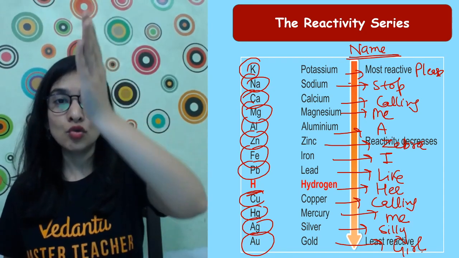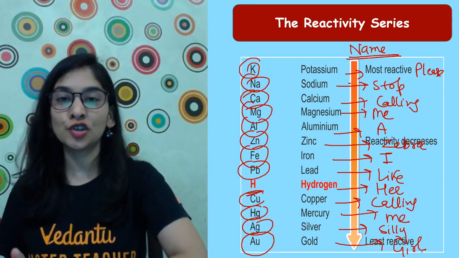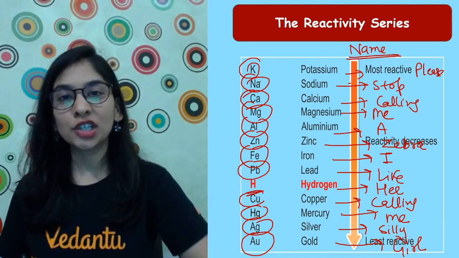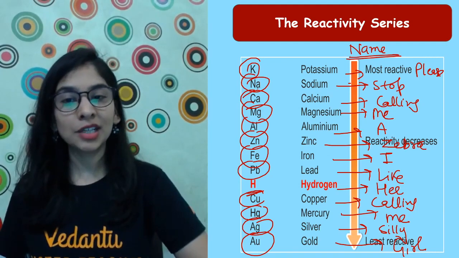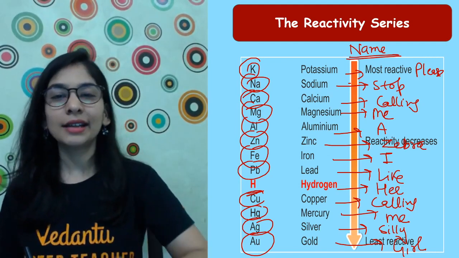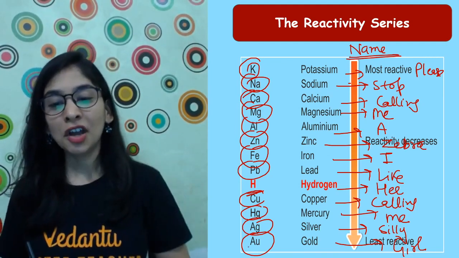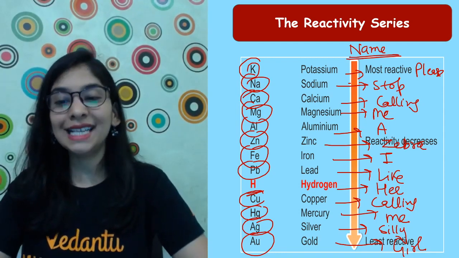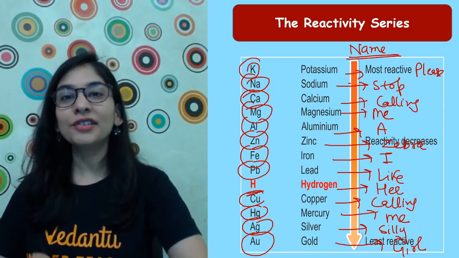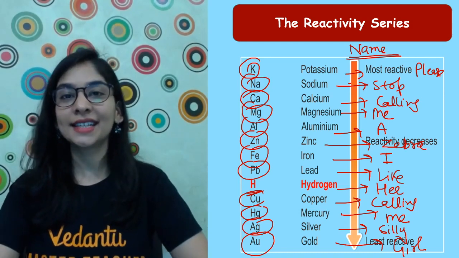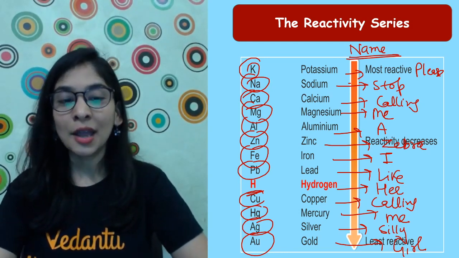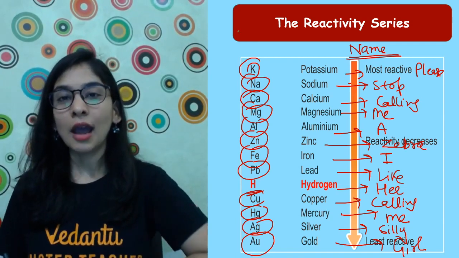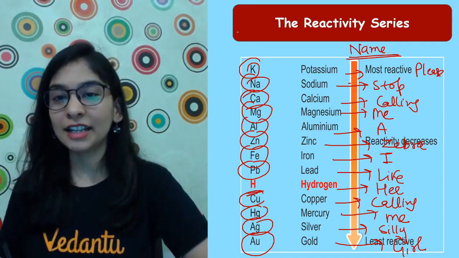That means when I'm moving in this reactivity series from top to bottom, my reactivity is decreasing. That means potassium, sodium, very much reactive. Zinc, iron, lead, moderately reactive. Copper, silver, gold, very less reactive, least reactive I should say. Now the reason to keep hydrogen in this reactivity series is what, students? Because we have only seen the reaction where I have taken my metal with another metal solution.